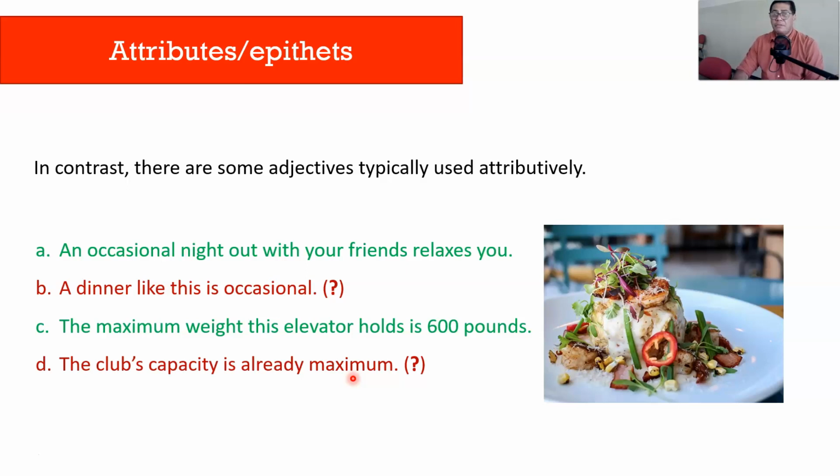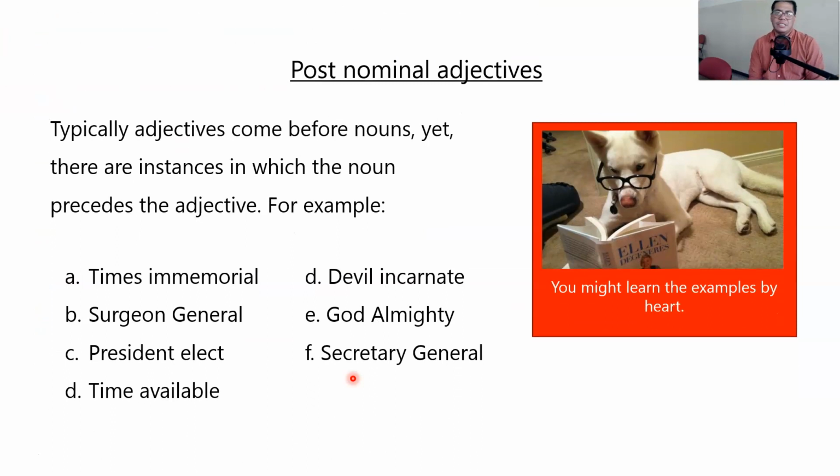Well, I also have a piece of information about post-nominal adjectives. Post-nominal adjectives: adjectives that are located after the noun. So you know for sure that adjectives in English precede the noun that they modify. This is usually the case, but there are some few cases in which the adjective follows the noun. And this phenomenon happens in English because, of course, of the influence of other languages that English had, more specifically French.